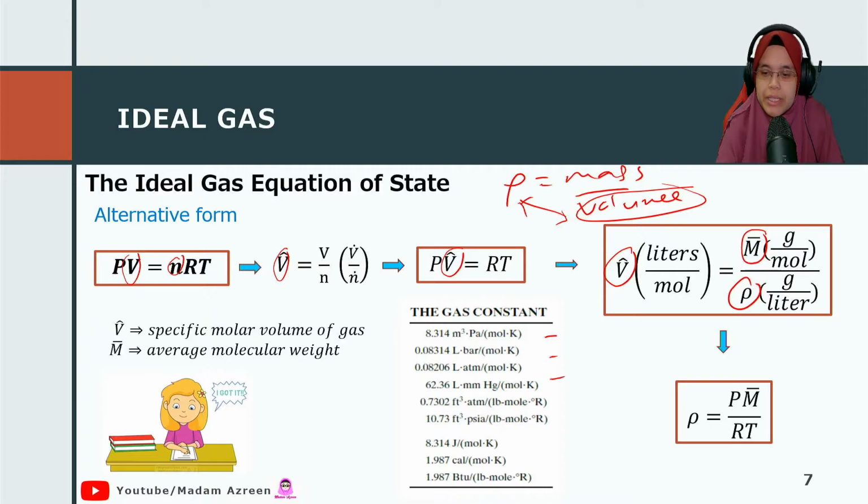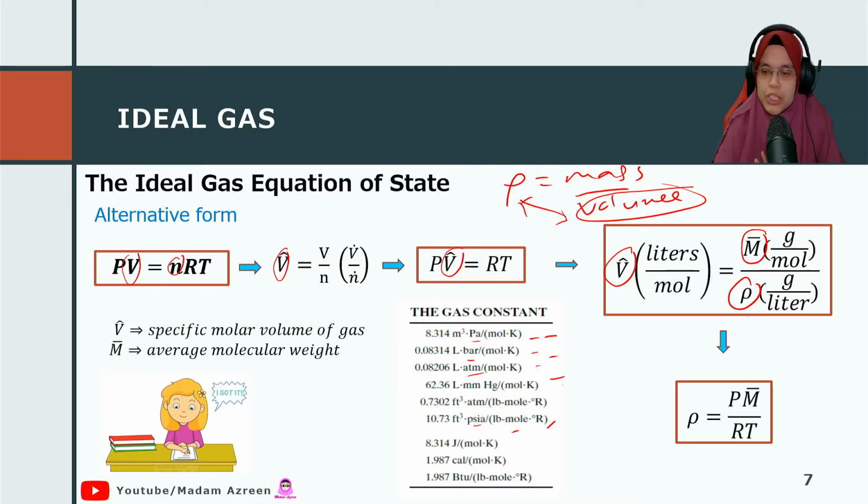As you can see here, each of them has a different unit, whether the unit of volume is liter or meter cube, the unit of pressure is bar, Pascal, atm, psi, and the same goes with the unit of temperature and mole. So you have to choose properly which unit is suitable for you, based on the unit of temperature, the unit of pressure and the unit of mole together with the volume.